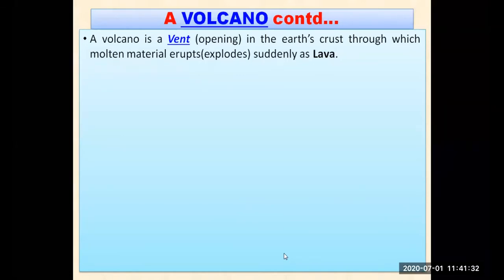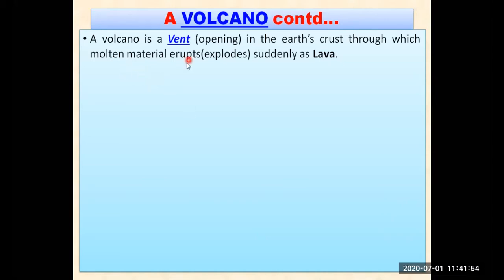But on the other hand, it can damage and destroy huge areas, because it is quite hot. When it comes out on the surface of the earth, it can burn anything, it can destroy a large area also. So it is quite dangerous also. So let us move ahead and learn a lot about the volcano.